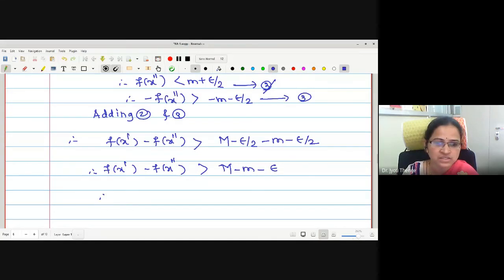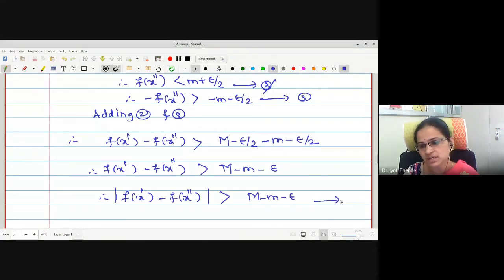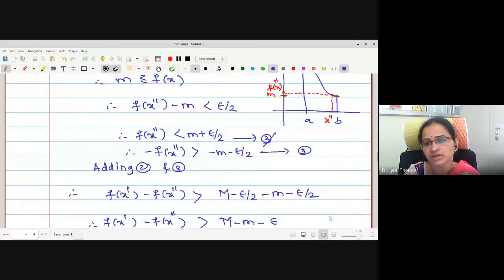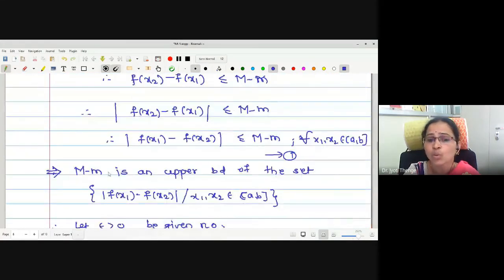Okay, and this is equally true for any value. Therefore, one can write modulus of f(x') minus f(x'') is greater than M minus m minus epsilon. Let me call this statement number 4. Now look at our statement number 1.